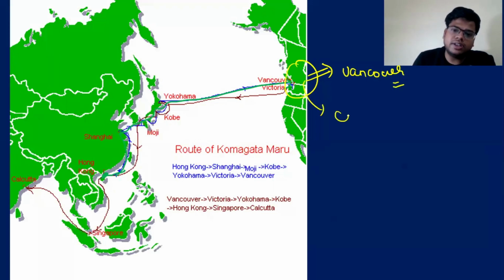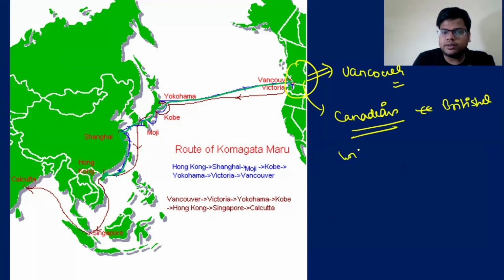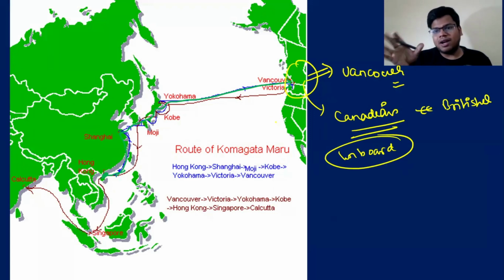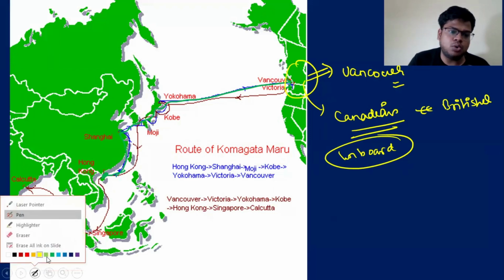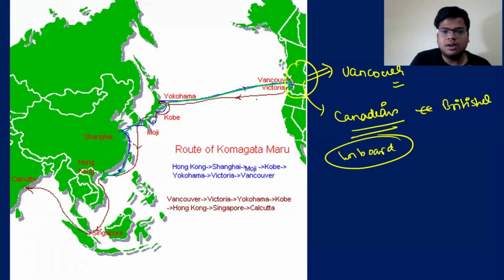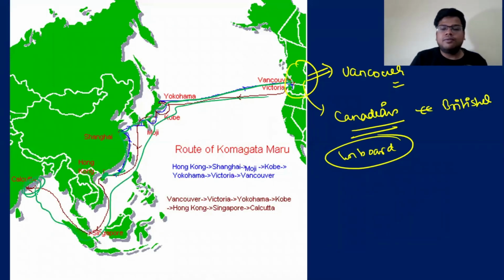The Canadian authorities, who are believed to be working on behalf of the British, did not allow them to deboard here. They said you will not be allowed to get off at Vancouver. So the ship had to return. The Komagata had to return, via Victoria and all this, and finally they reached Calcutta.